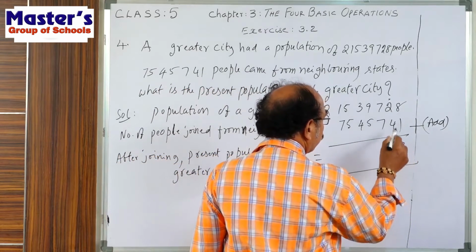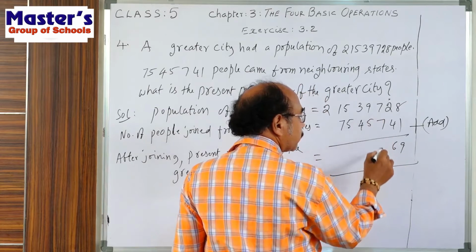8 plus 1 is 9, 2 plus 4 is 6, 7 plus 7 is 14.